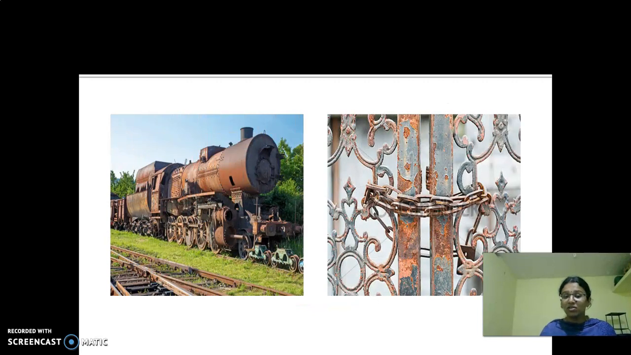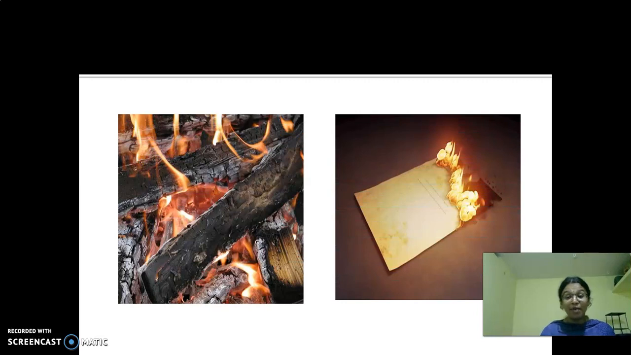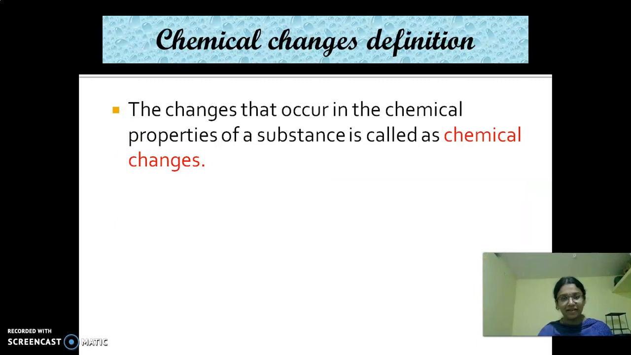And then, what are the examples of chemical change? Rusting of iron. Here, the rust is the new substance formed. Both the rust and iron are not the same. Then burning of wood, burning of paper. So after burning this, what are we going to get? We are going to get only ash. So this is an example of chemical change.